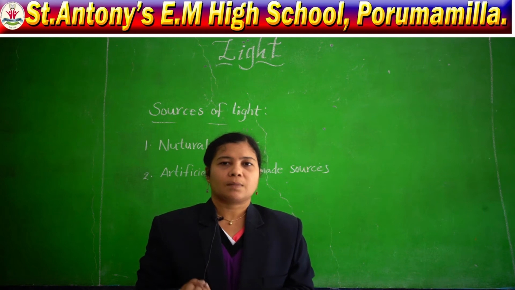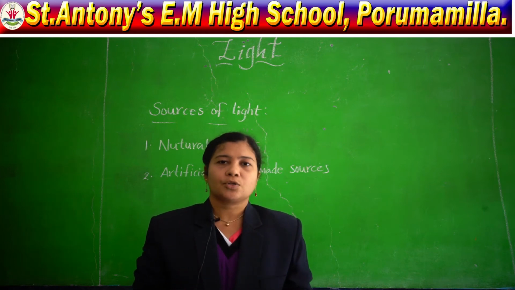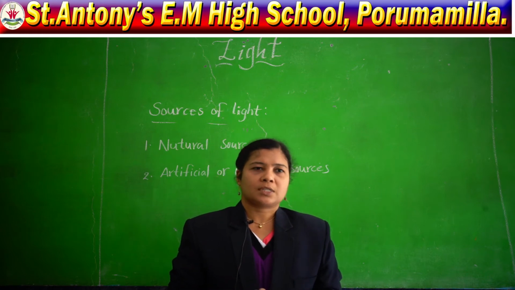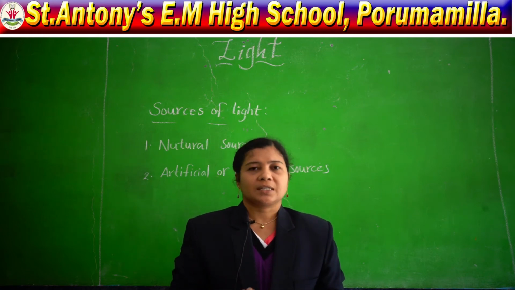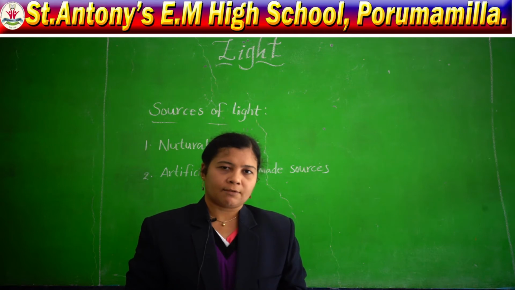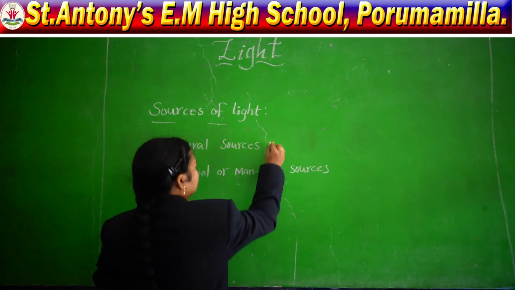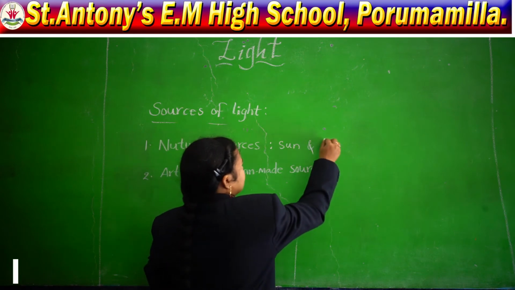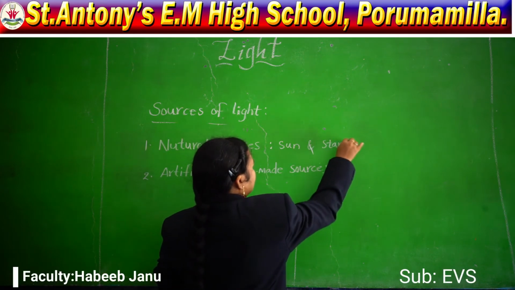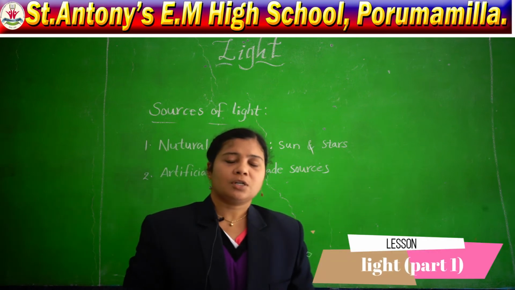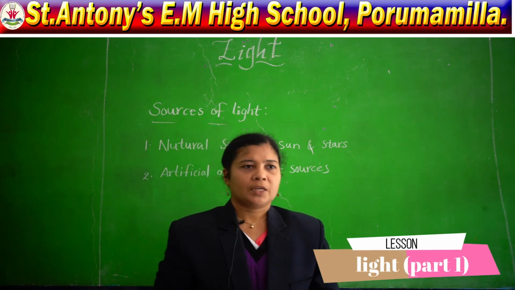Yes, stars are blinking, in the sense they also produce their own light. So stars are also natural sources of light. What are the examples of natural sources of light? Sun and stars. These are natural sources of light.